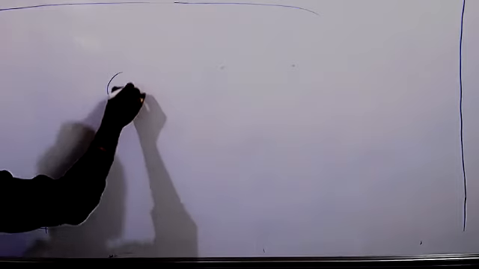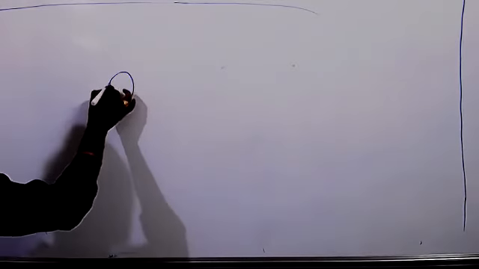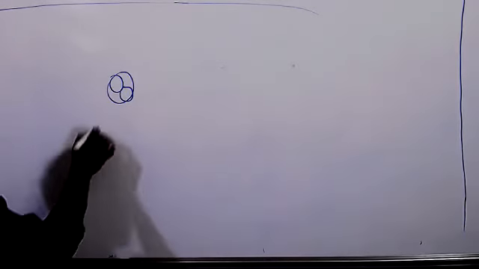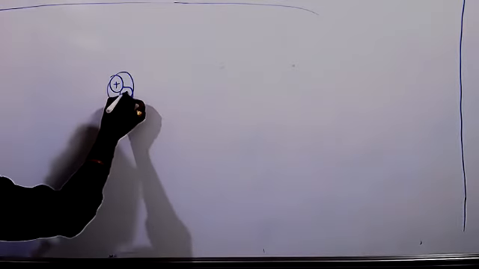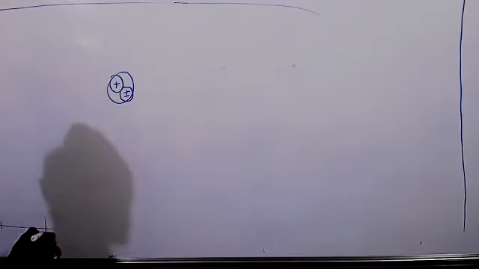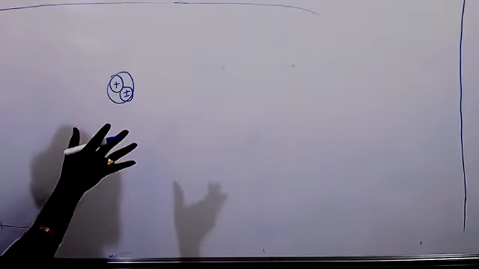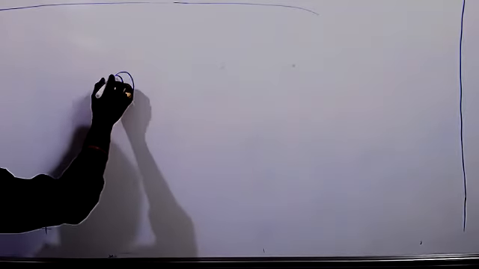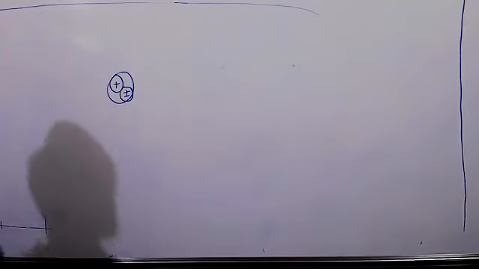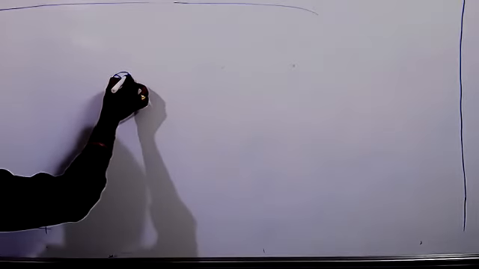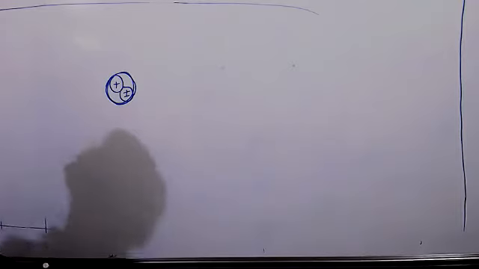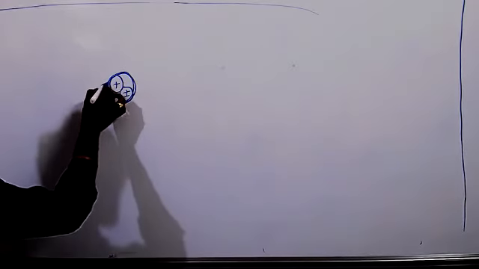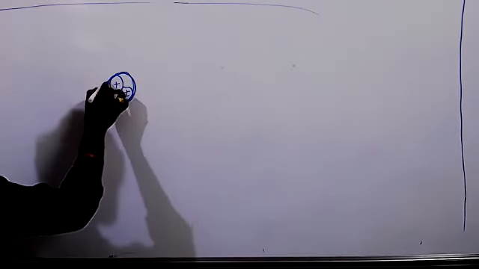See, in the atom structure, protons will be there. Proton has which charge? Positive charge. And neutrons will be there. Neutron has no charge, it is neutral. Or we can say positives and negatives are equal. This combination of protons and neutrons is called the nucleus.